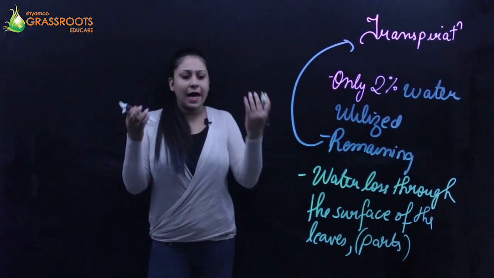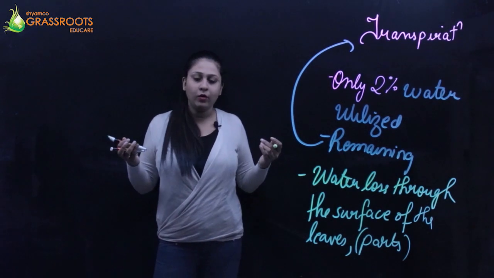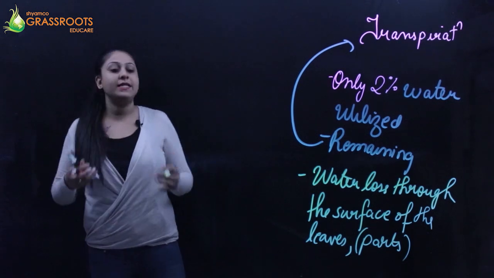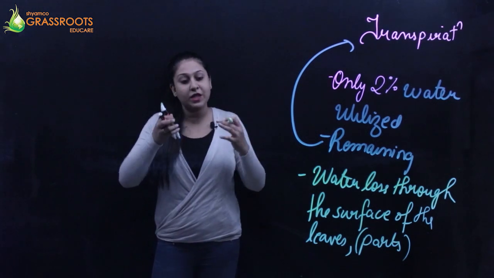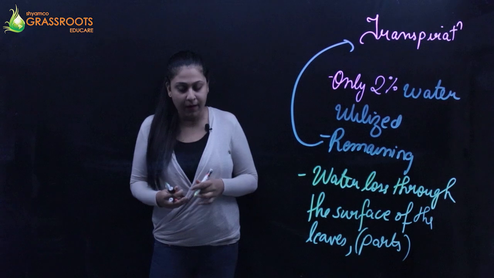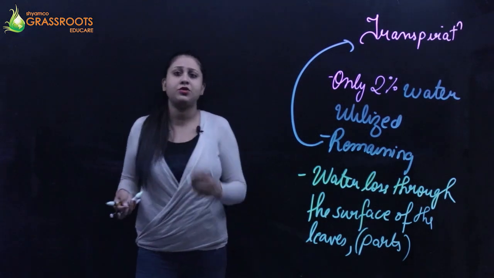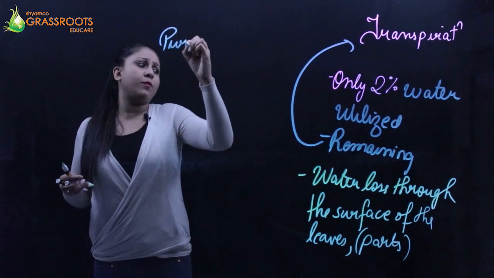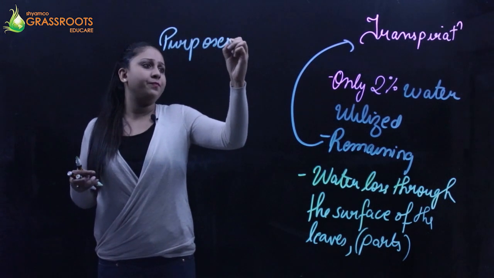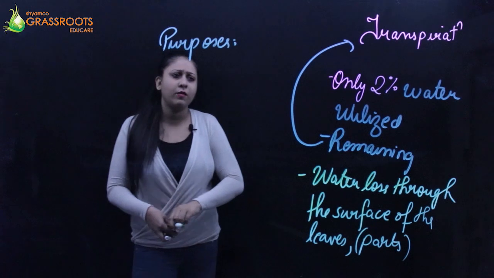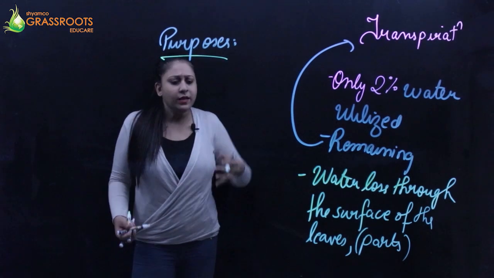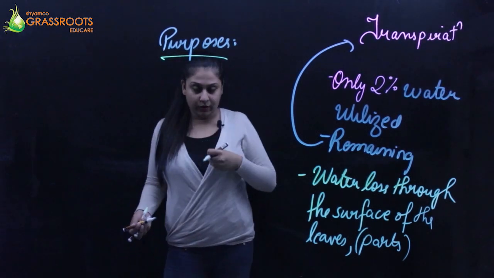Now, water loss is happening, water is going out of the plant, but transpiration is actually essential. Transpiration serves some purposes in the plant. So what exactly are the uses? What purposes is transpiration serving? The first thing we can talk about is, as I told you, that the roots are pulling the water.